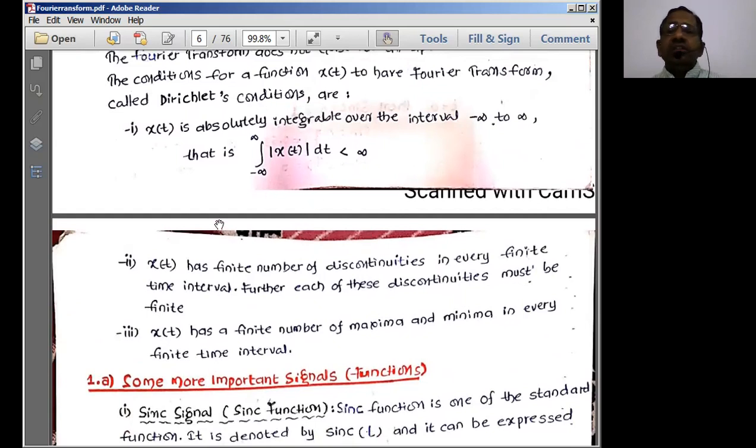Integration is the one we have to consider because the signal spreads over a region of space. Since we are considering the signal over a region of space, obviously you have to apply integration, because integration is applied to consider the entire area of the signal.